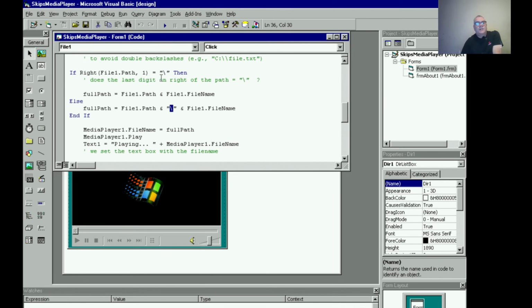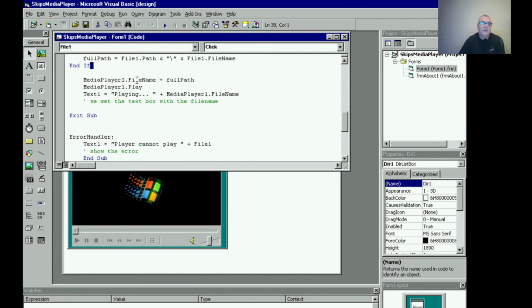So if it is a backslash, then we just add the file name, the file path, and the file name. If it doesn't have a backslash, we need to add one, okay? Then after that we end the if statement, and we go into the media player. We just set the file name for the media player equal to the full path, which is the variable we set here, that's the name of it, either with the backslash or whatever.